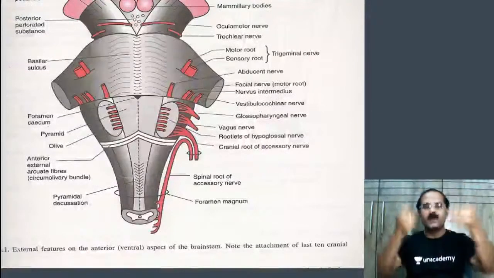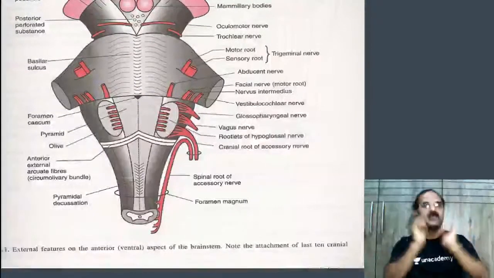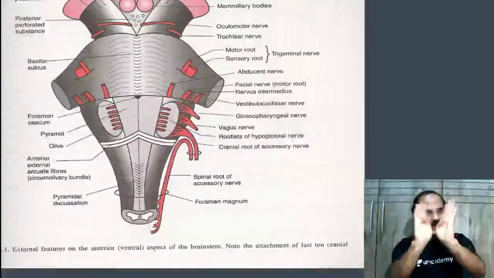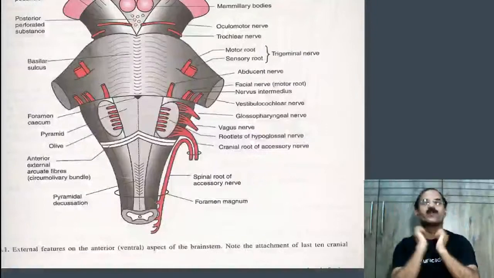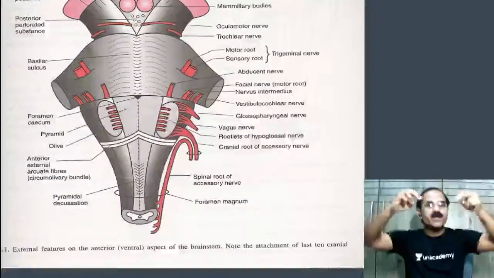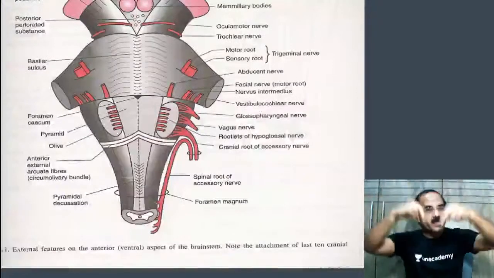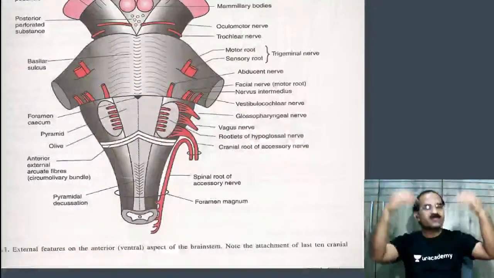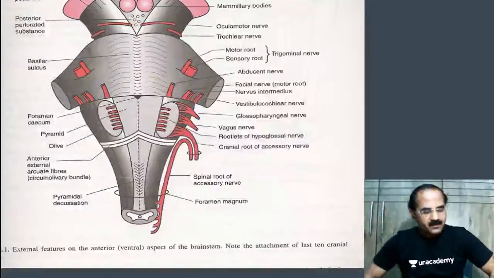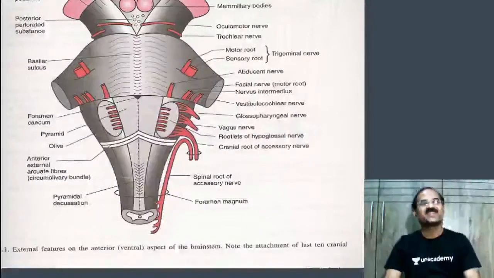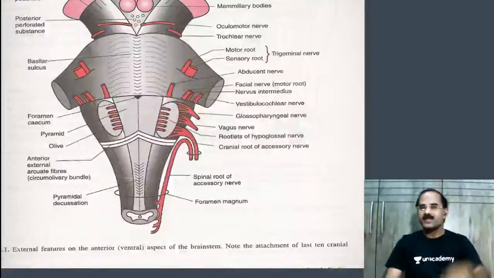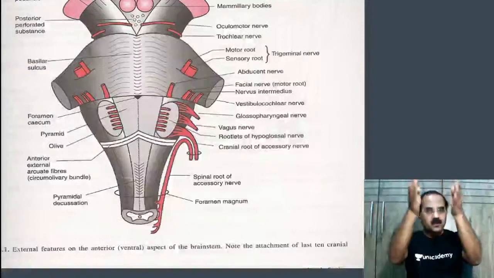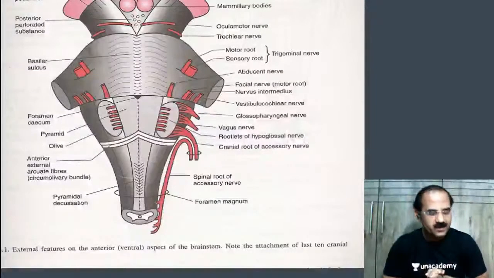It's outside the skull now. The glossopharyngeal nerve is at the base of the skull, and at the base of the skull there's the pharynx. There are three muscles of the pharynx: the superior constrictor, the middle constrictor, and the inferior constrictor. And this glossopharyngeal nerve now enters the pharynx between which constrictor muscles of the pharynx? This you should know. The glossopharyngeal nerve enters the pharynx between the superior and the middle constrictor muscles of the pharynx, right?